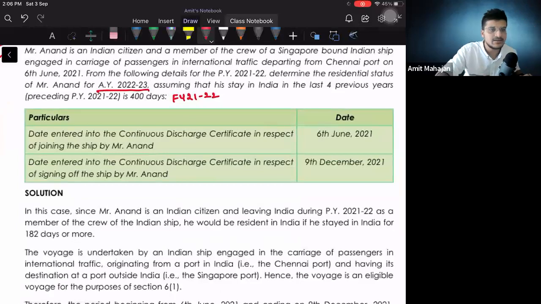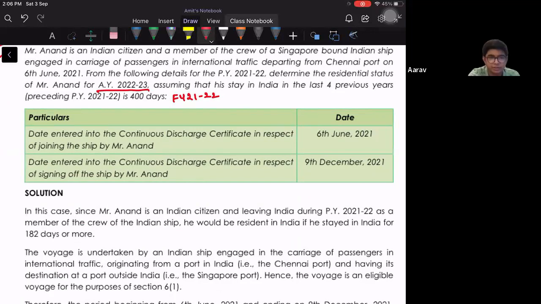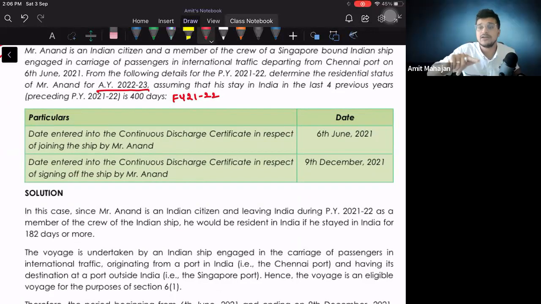Now they have given some date entered into CDC, so it was expected कि वो लोग देंगे because crew member है, एक rule है. Can somebody tell me the rule number? 126. 126 पक्का? Okay. The rule 126 में लिखा है कि CDC का entry date and CDC का exit date. If we consider that date, we will assume that for these many days he is outside India. Correct? Okay. Now entry date दिया है 6 June and exit date दिया है, signing off का date is 9th December. Can somebody tell me, identify this period? 6th June to 9th December.